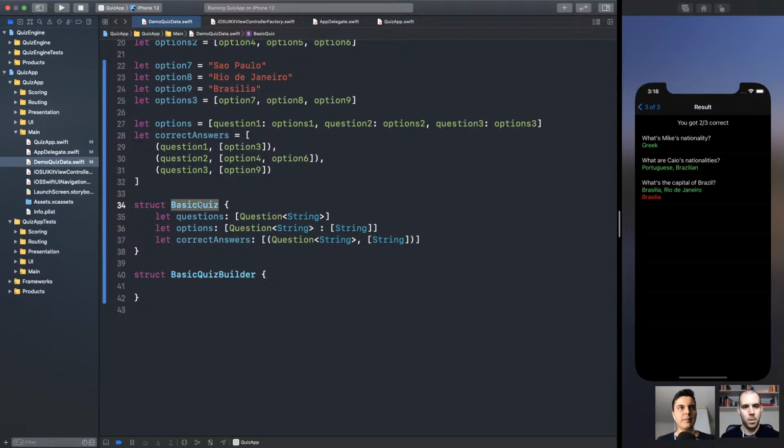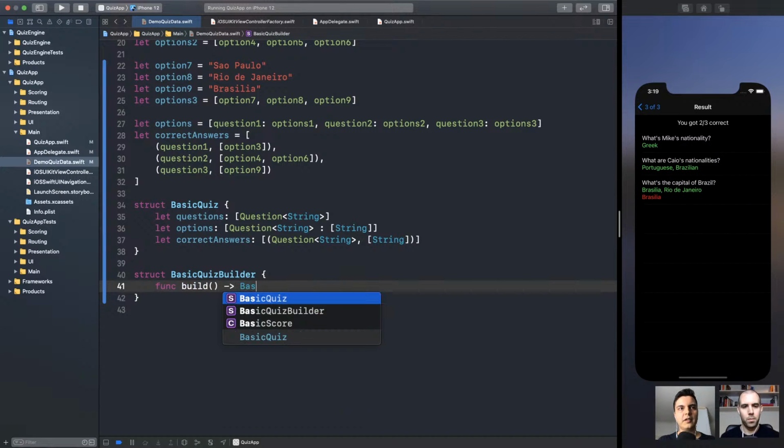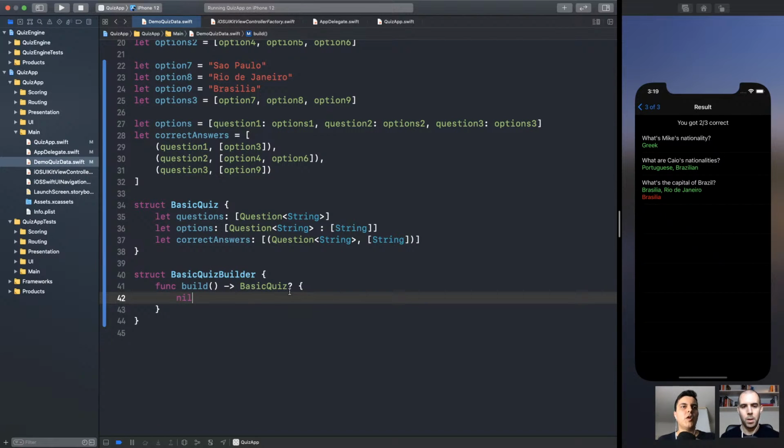So you will only be able to create a basic quiz through the builder, which will encapsulate all the complexity of the construction of a quiz in a single place and protect all the invariants. So you can only create a basic quiz with the builder, and the builder will enforce that the quiz was created with the correct state. That's the idea. So we're going to have a function here like build that will return a basic quiz, or maybe nil if the invariants cannot be enforced.